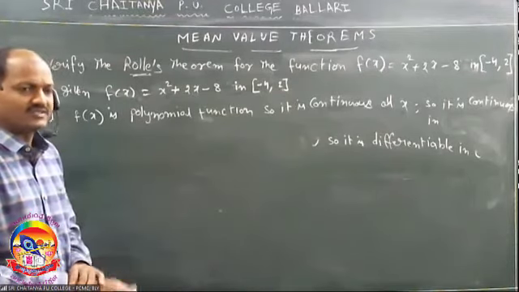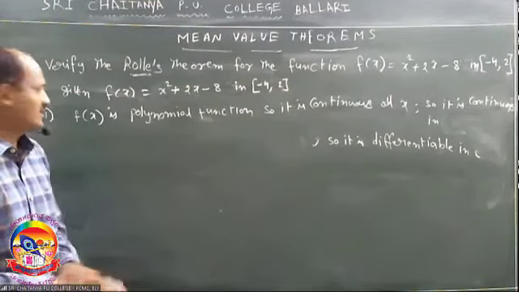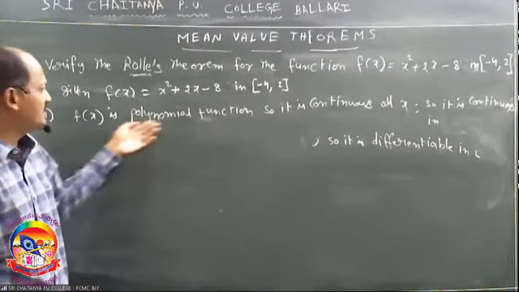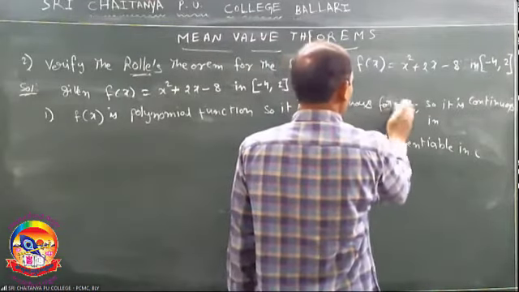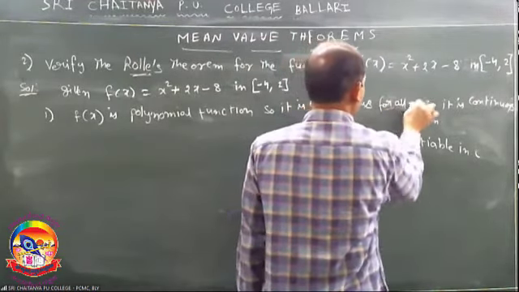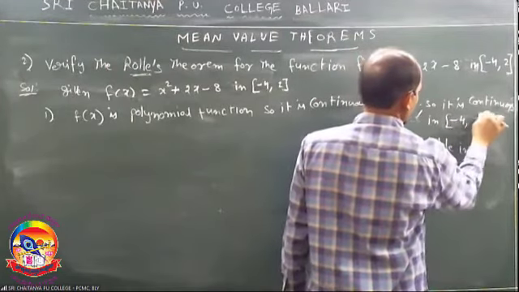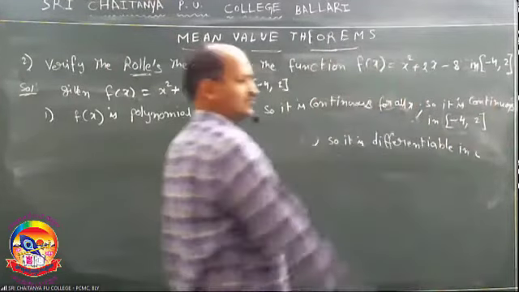Every polynomial function is continuous. So f of x is a polynomial function, so it is continuous for all x. So it is continuous in given interval minus 4 comma 2.